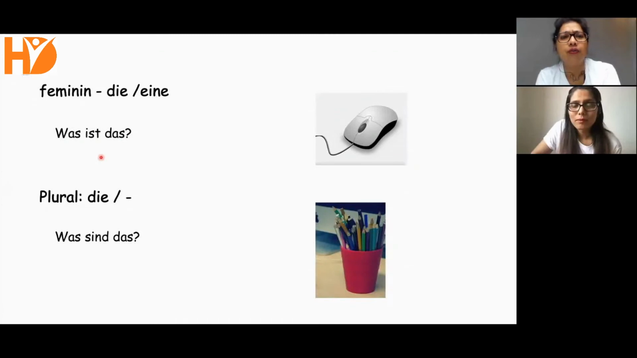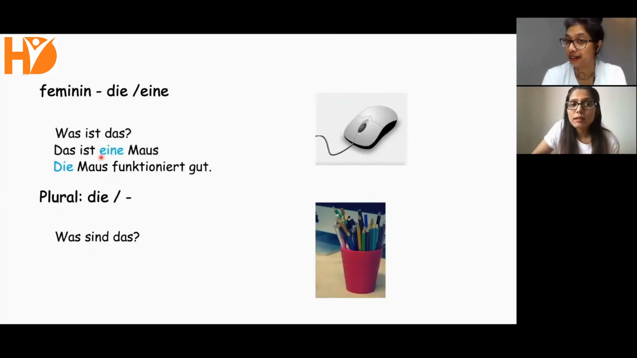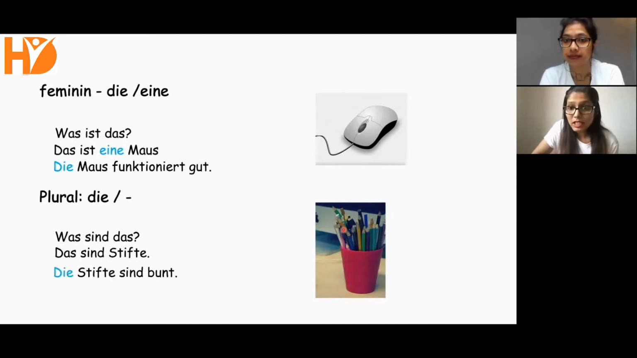Now, was ist das? Was sehen wir hier? A feminine object. Das ist eine Maus. Die Maus funktioniert gut. Und das letzte Beispiel. Was sind das? Das sind Stifte. Die Stifte sind bunt.